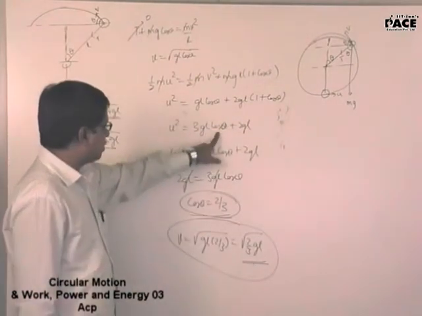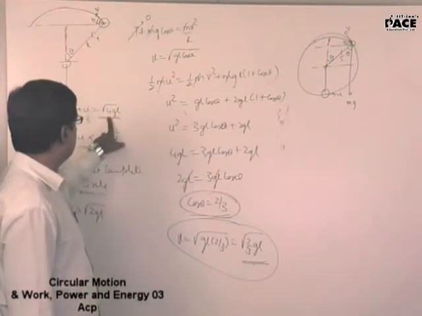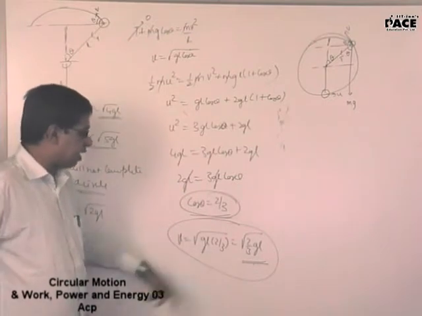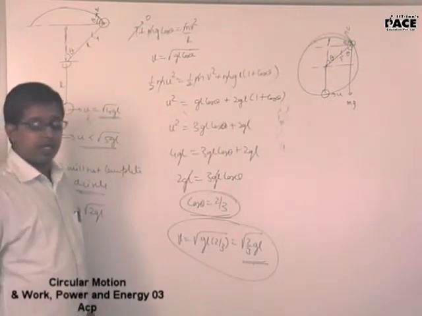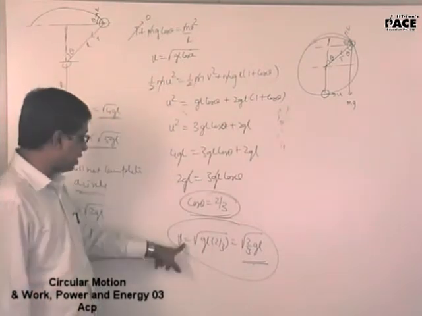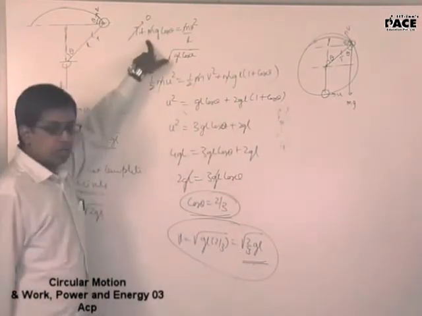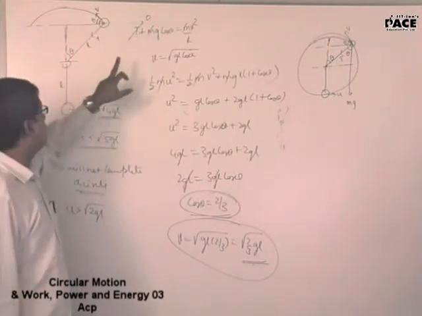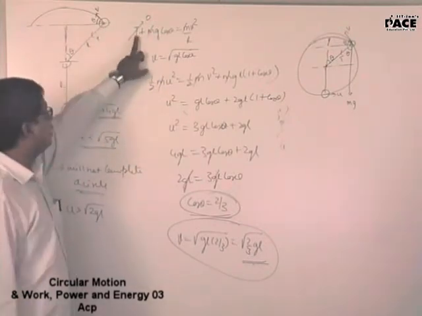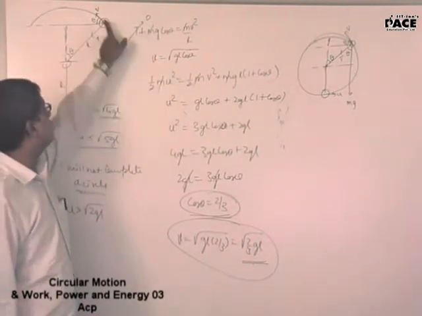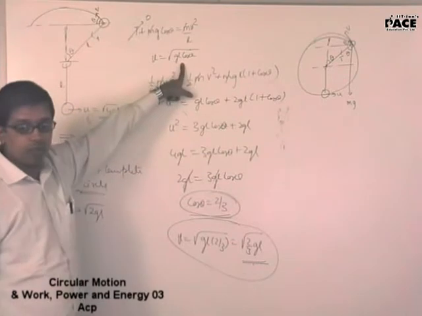Remaining is simplification. I substituted u equal to root over of 4gL. I got this cos theta and v. Why are you interested in cos theta? Once I got the value of cos theta, I substituted here and got the value of v. You understood till here? Here the tension should be equal to 0. You found out the velocity when the tension becomes 0.